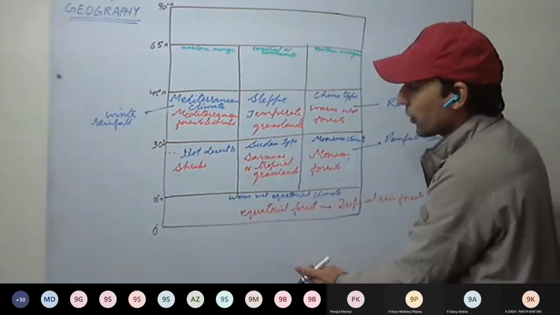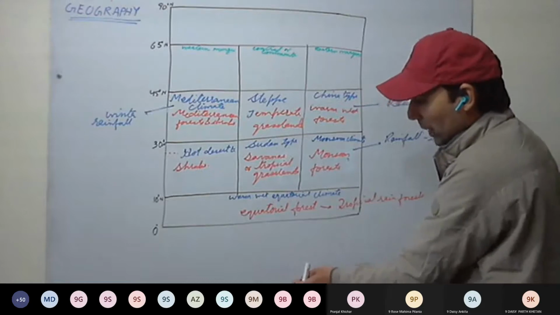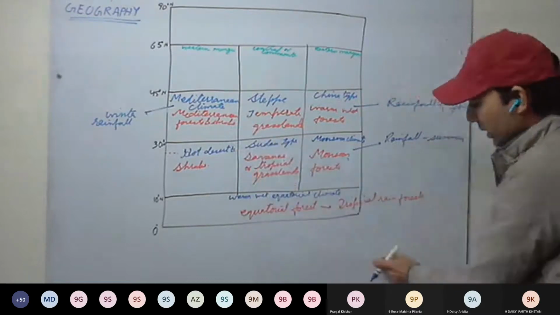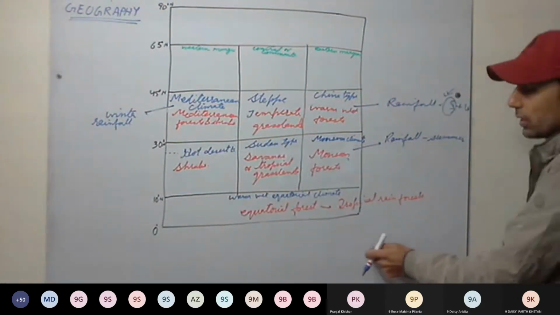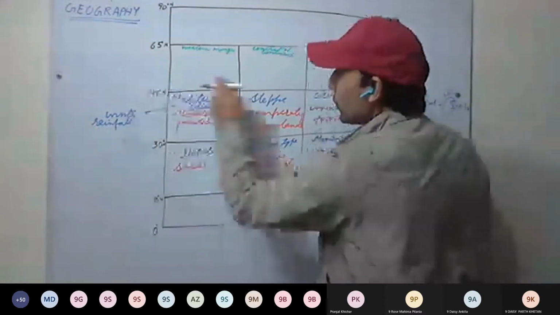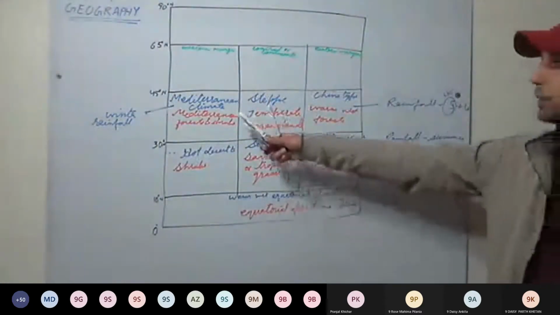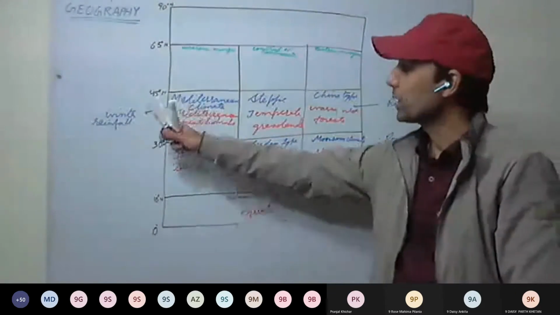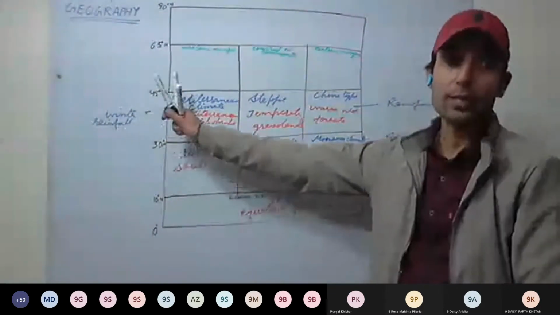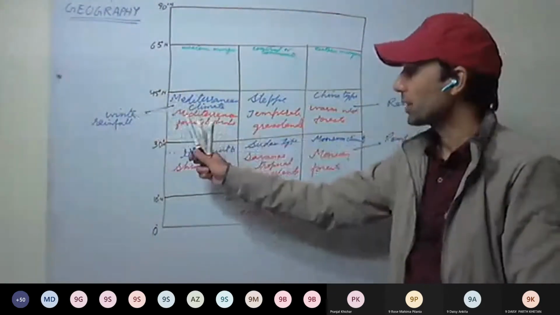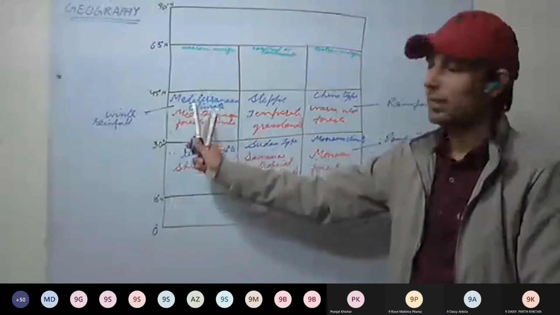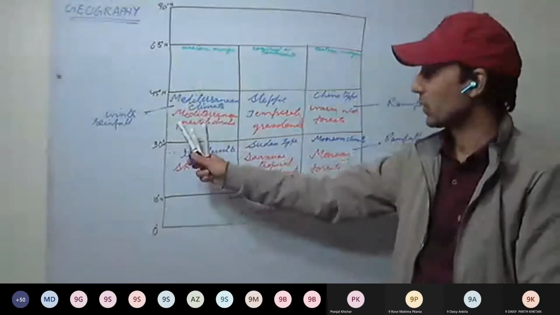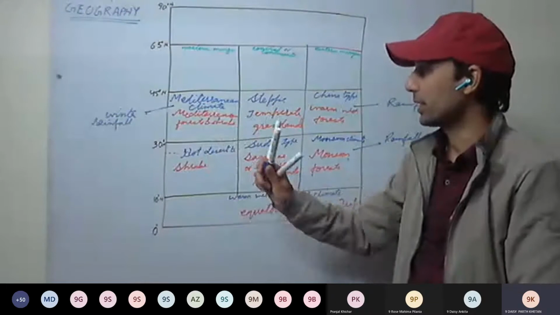Then Africa, South Africa, around these. Then in Australia. So 1, 2, 3, 4, 5. These 5 regions we will be discussing in detail. In winter, they have the rainfall. So winters are wet and cold, whereas summers are hot and dry.